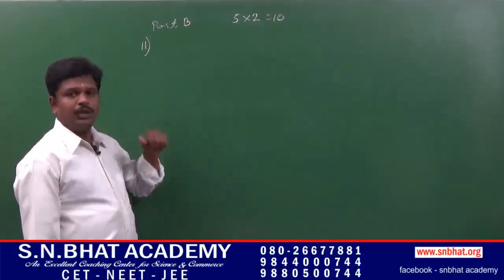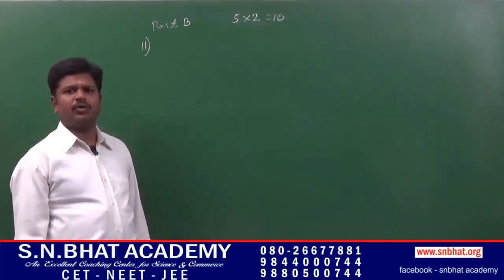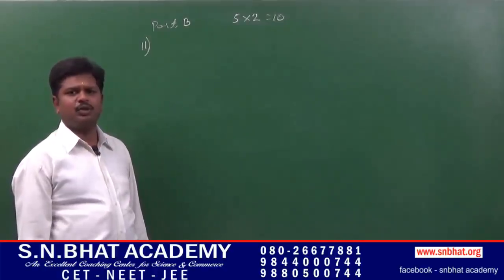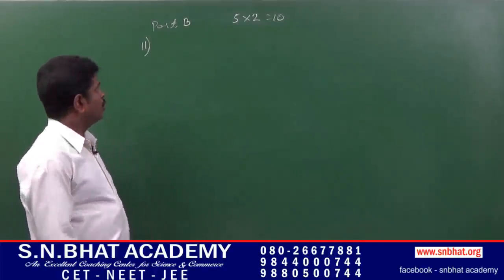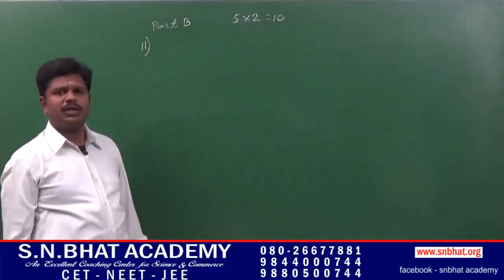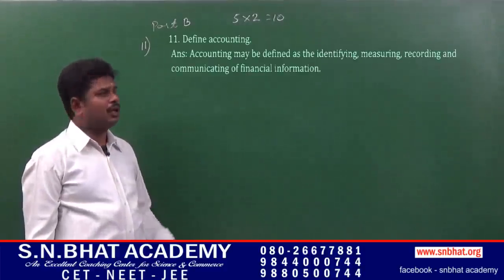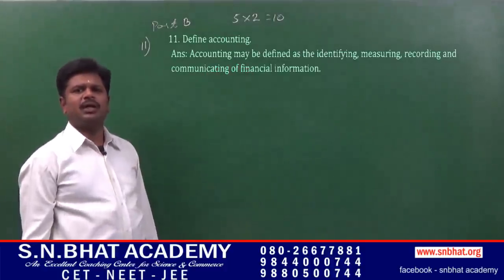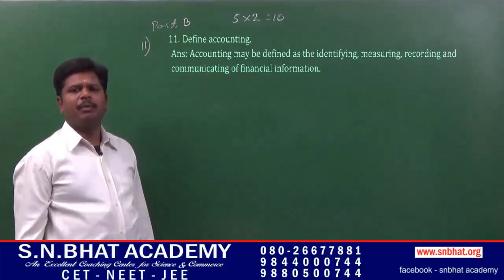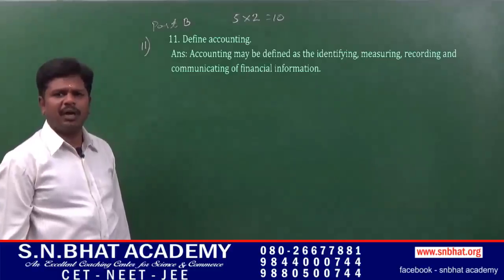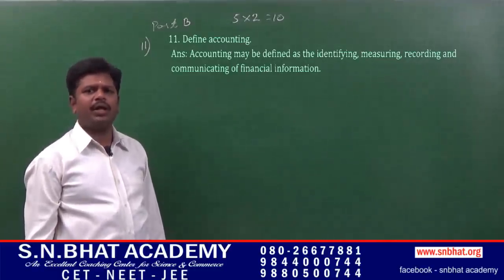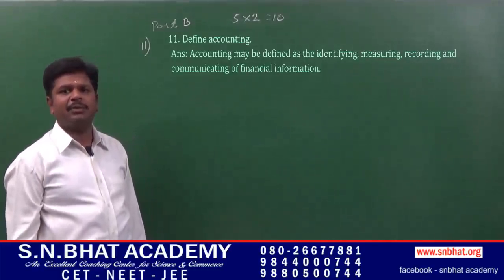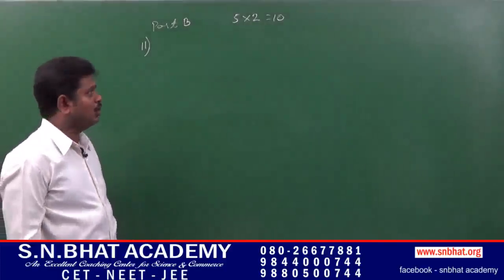Part B, you have to answer 5 questions out of 8 which carries 2 marks each. Question number 11, define accounting. Accounting is the process of identifying, classifying, measuring, summarizing, recording and interpreting the business transaction.